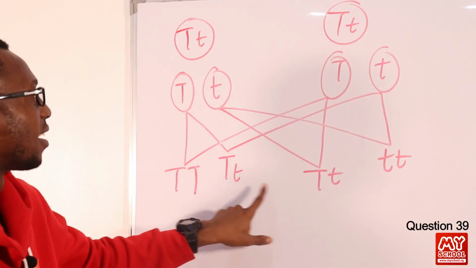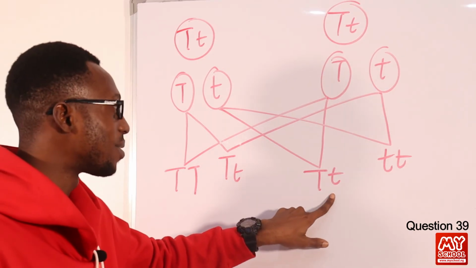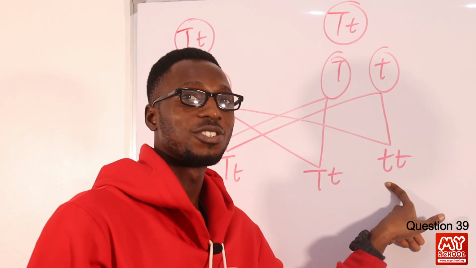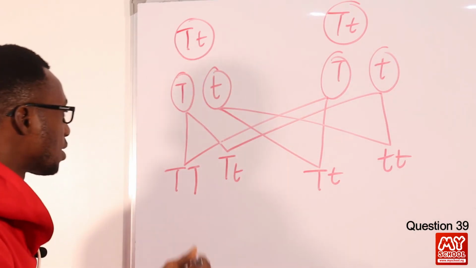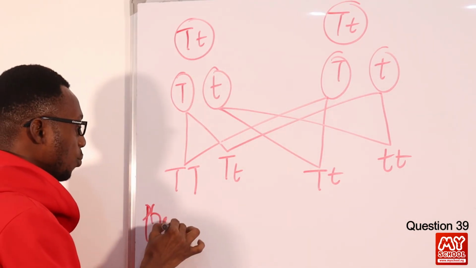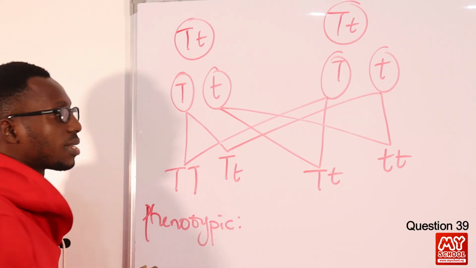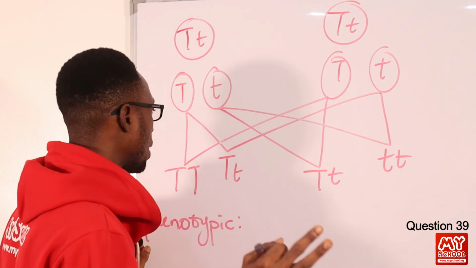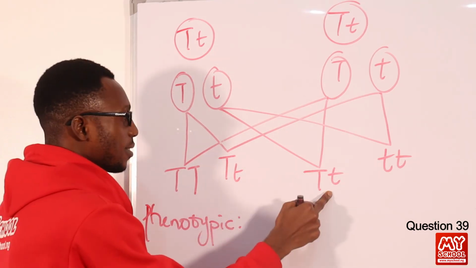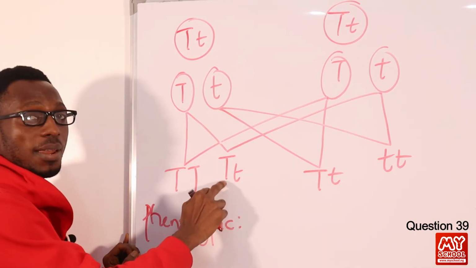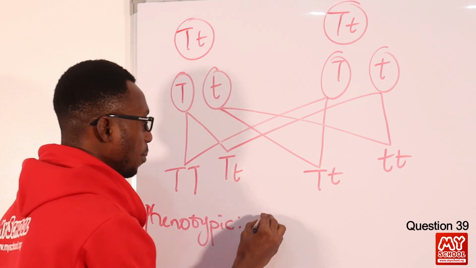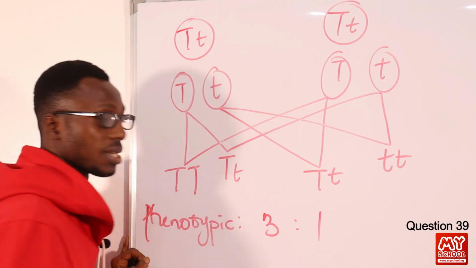This is also heterozygote tall with the recessive. This is homozygous short. If you look at the phenotypic ratio, phenotypic means physical appearance, we are going to see 3 tall children, this and this, because the recessive will not express itself in the presence of the dominant. So that will be 3:1. Do we see that now?